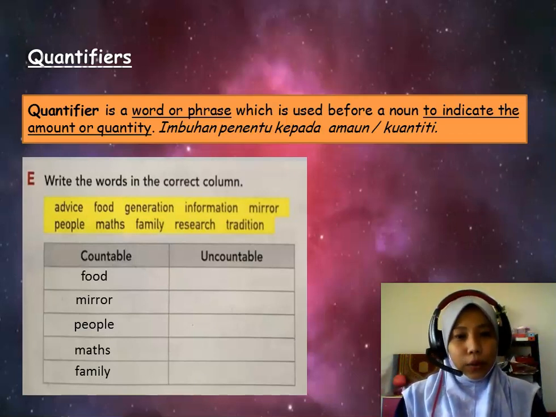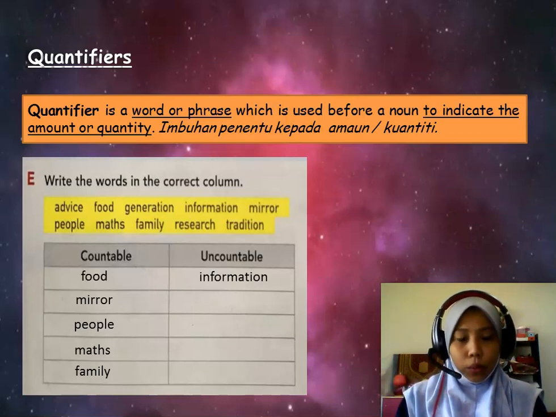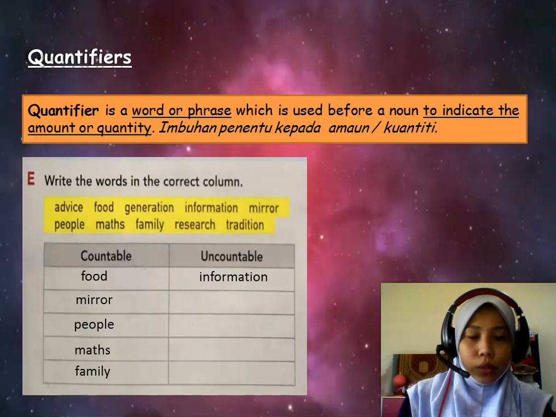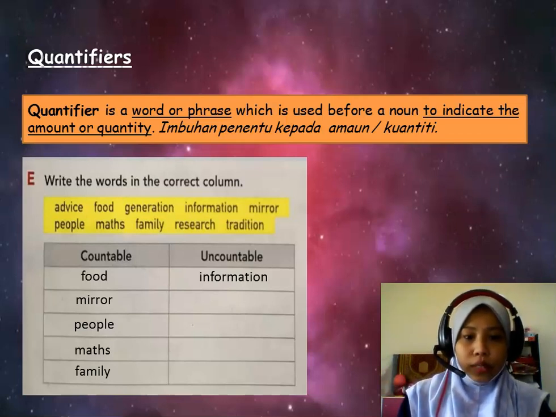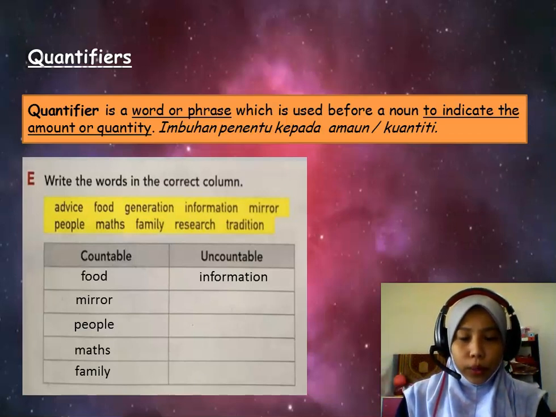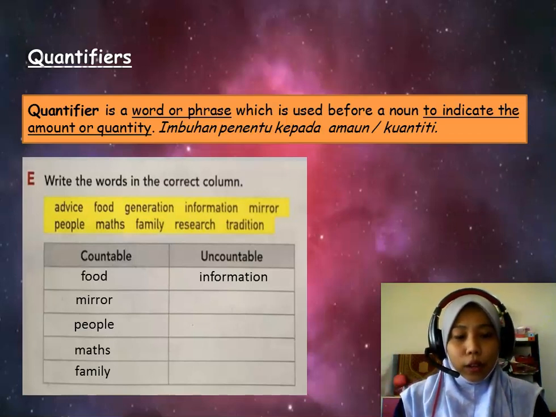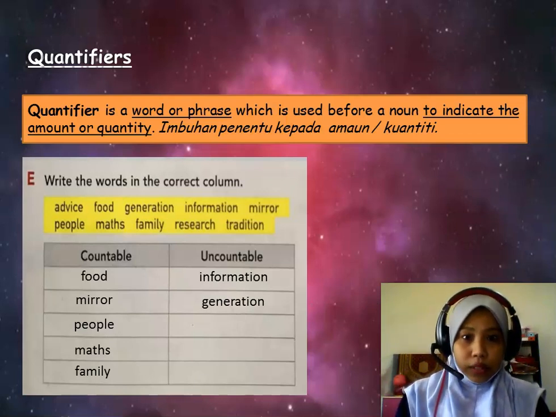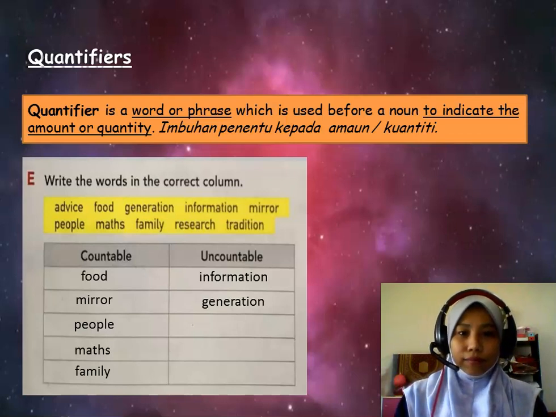Let's see on the uncountable. Information. Okay, it is uncountable. Why? Because you can't count how many information you get from a website. Okay, there are so many informations in the internet. With a single click from your finger, you can get an information around millions. Triple millions and many more.